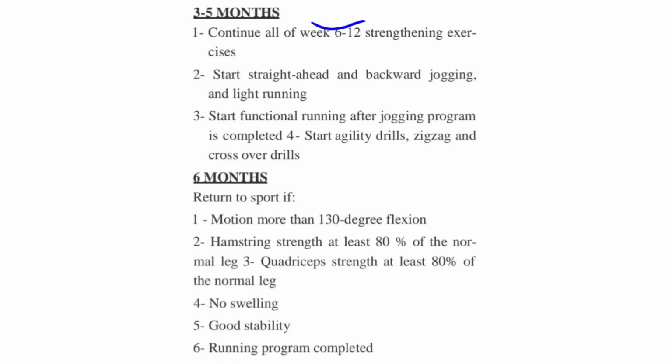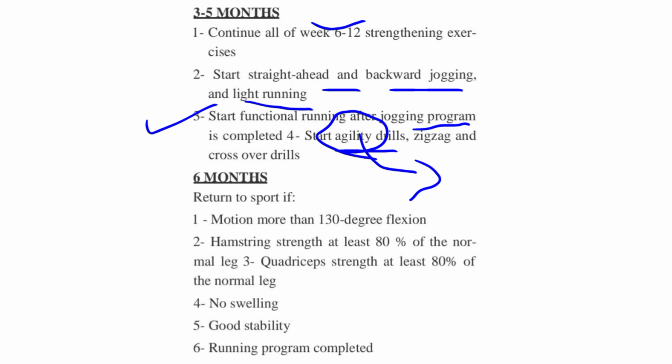From 3 to 5 months we continue all previous exercises. Start straight ahead and backward jogging, light running. The patient can start functional running after the jogging program. Start agility drills. Agility means the patient or athlete can frequently change position, with zigzag and crossover drills. At 6 months after ACL reconstruction surgery, the patient can return to his sports if he wants.